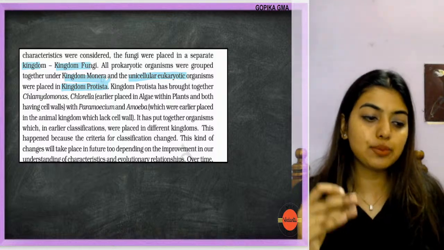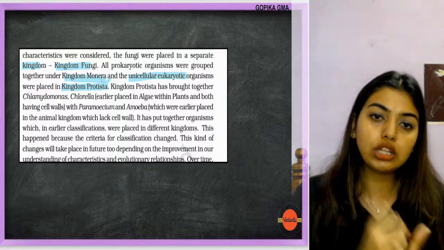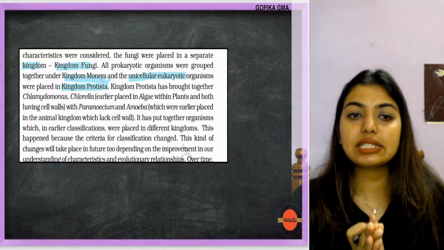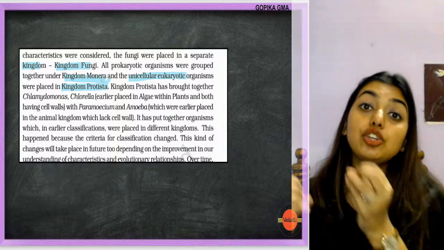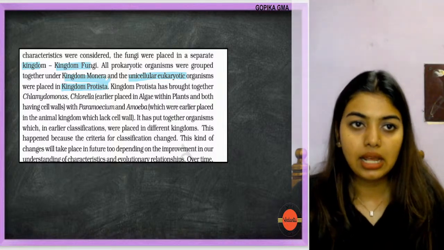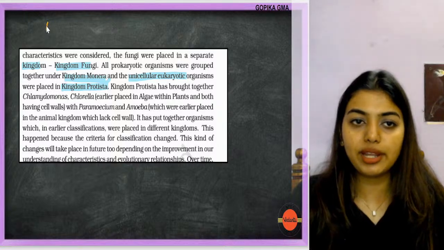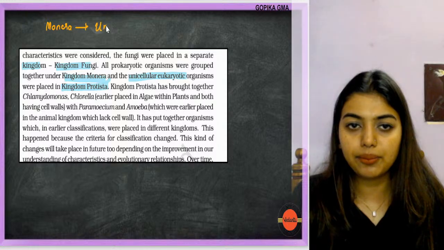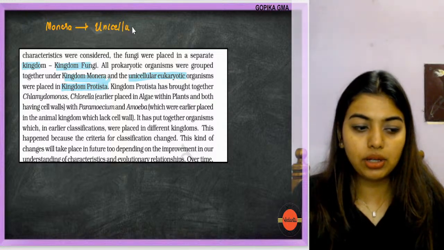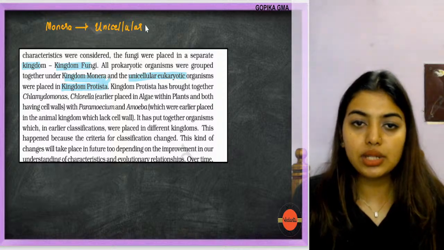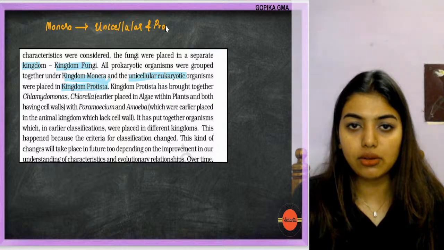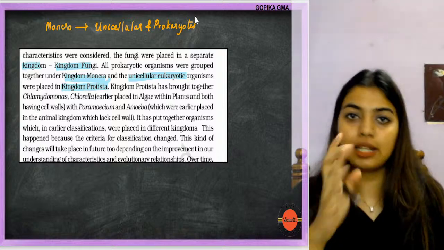Let's put all the prokaryotes into one place. Next, we will put all the unicellular eukaryotes into Protista. This was the plan. Looks fine, no? That is Monera: all the unicellular and prokaryotes.